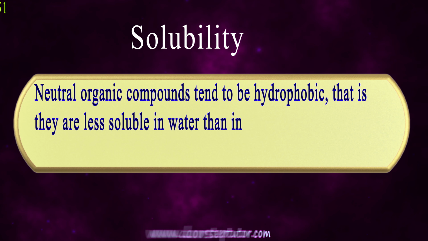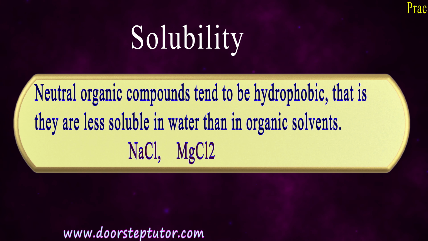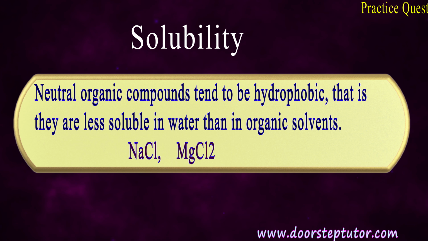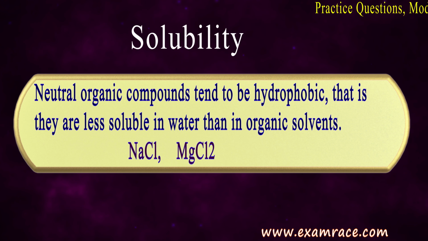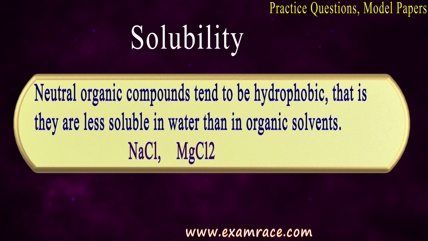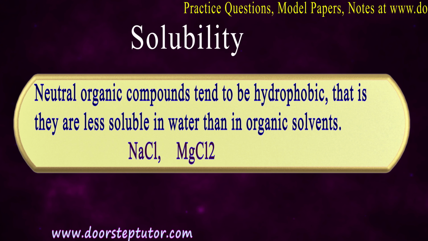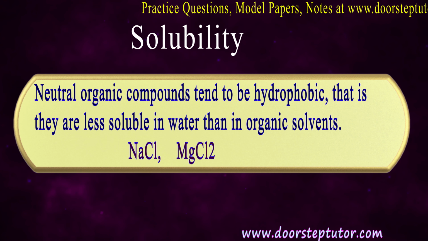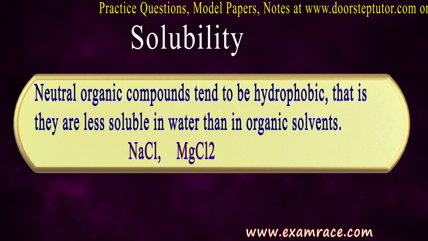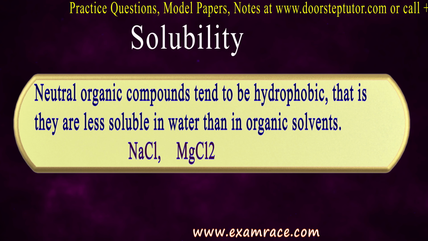Neutral organic compounds tend to be hydrophobic. Neutral compounds mean like NaCl. Na has a positive charge, Cl has a negative charge, right? So both become neutral. Now MgCl2, Mg has a +2 charge and each Cl has a minus charge, but it's written Cl2.